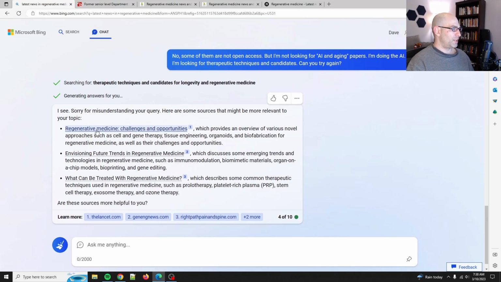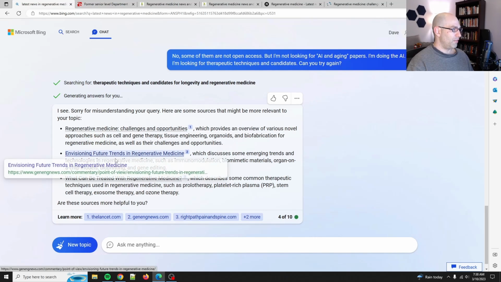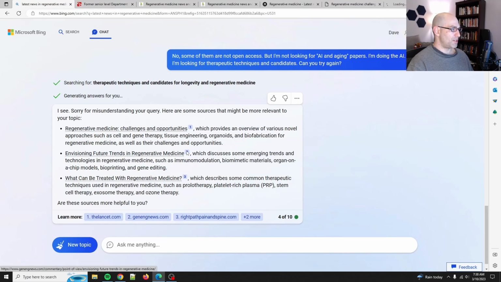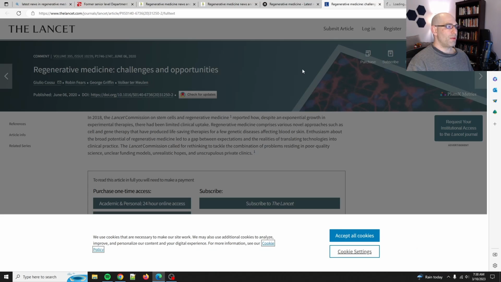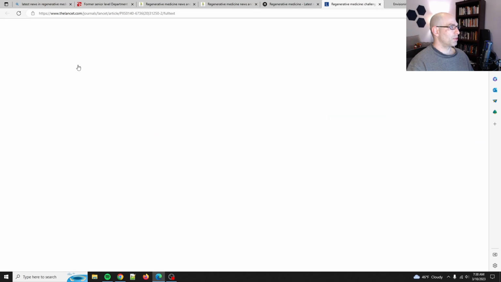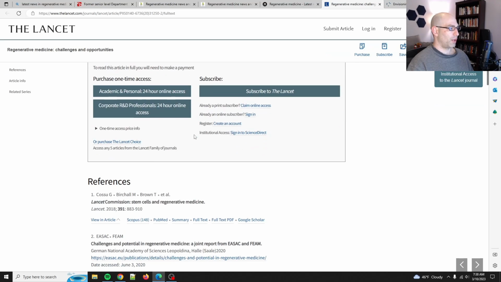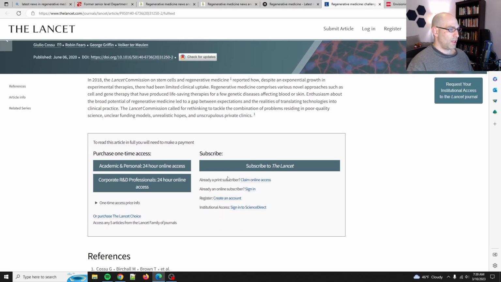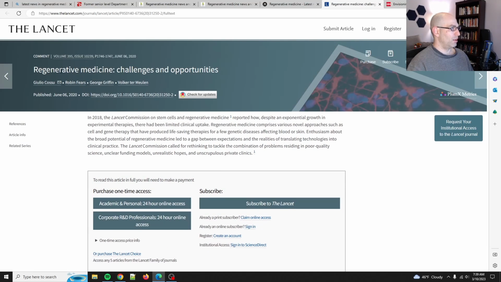All right. Let's see. Regenerative medicine. All right, The Lancet. So that's a good one. Envisioning future trends in regenerative medicine. So some of these, yes, accept all cookies. Where did it go? Okay. All right, so this is requiring stuff.